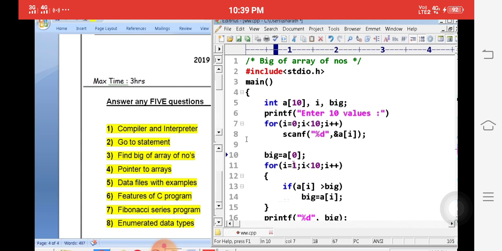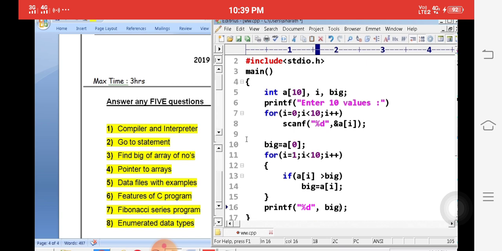Then I want to compare the second value with big. For example, if the second value is bigger, then we change big. Again I am comparing the third value and the other values. Automatically the big value changes every time. 0 to 9 means 10 values. Whichever is bigger is stored in the big element. After the for loop completes, running 0 to 9, that means 10 times, the biggest value is available in big.